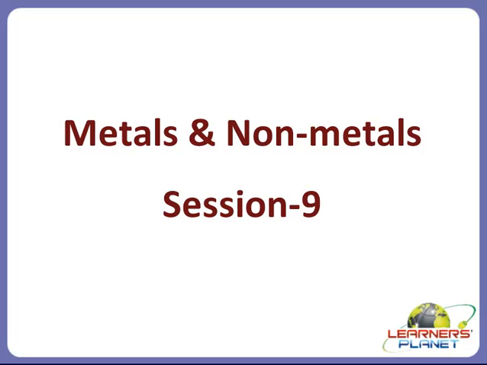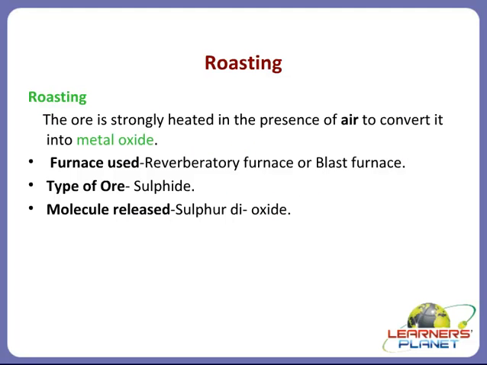Now in this session, children, we will do roasting, right? Roasting is also one of the processes in which an ore, that is a sulfide ore, is converted to its oxide. As I have told you, what is the need to convert a particular ore into its oxide? It is easy to reduce an oxide rather than to reduce a carbonate or sulfide of an ore.